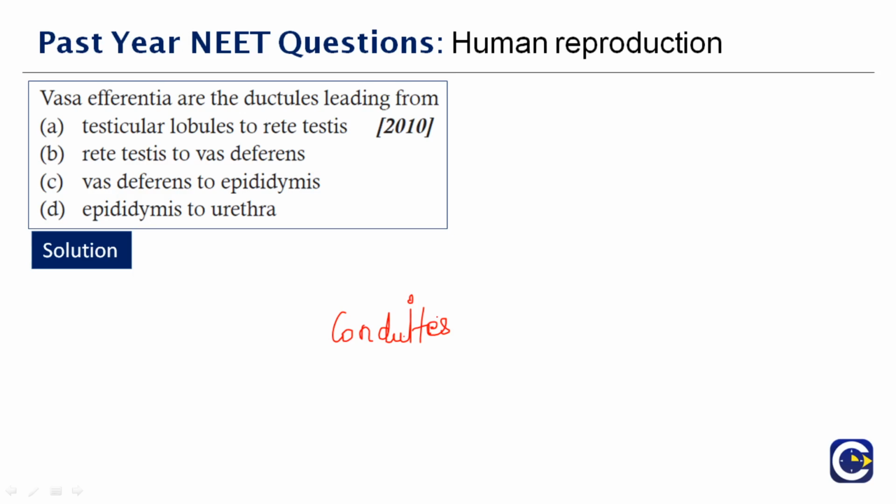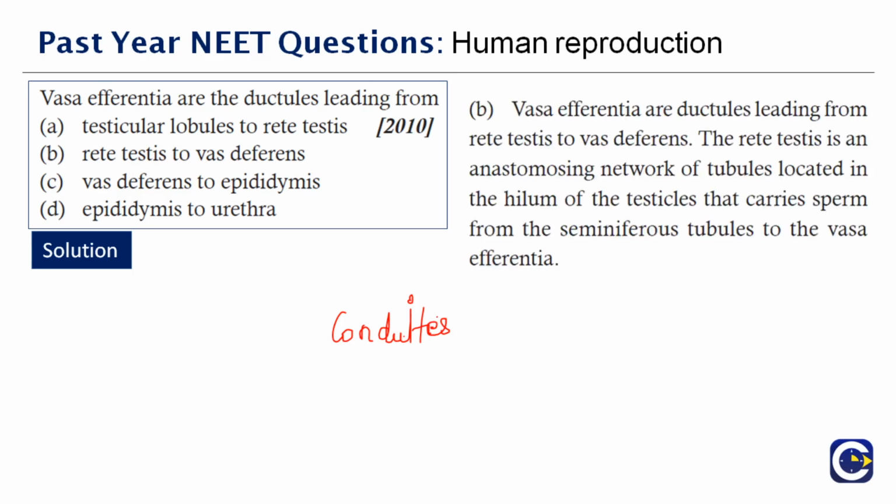So now you can ask me, what is the meaning of Vasa efferentia? Vasa efferentia are the 12 to 20 ductules that lead from the rete testis to the Vasa deferens, except near their commencement, are greatly convoluted and form the compact head of the epididymis. So Vasa efferentia are the ductules leading from the rete testis to the Vasa deferens. Therefore, the right answer to this question is option B.